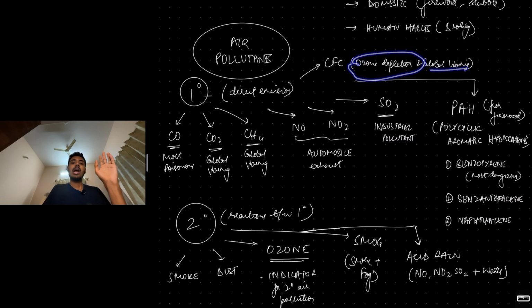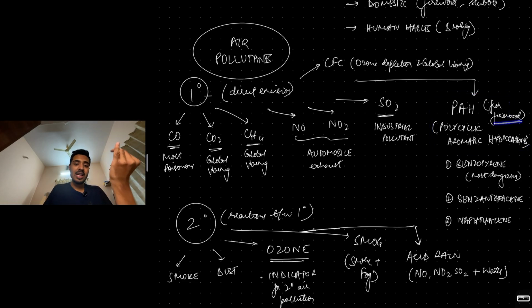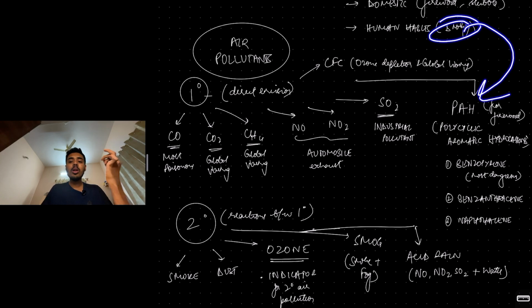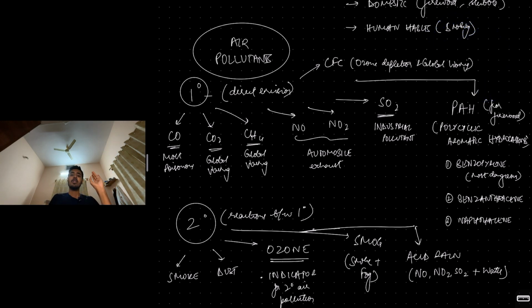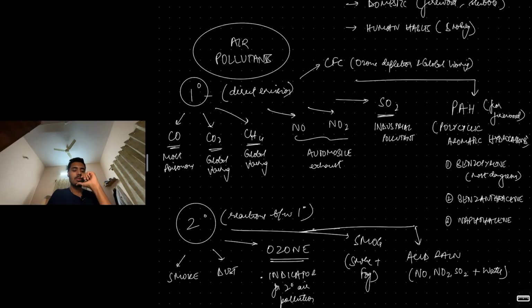And one very important primary air pollutant is polycyclic aromatic hydrocarbon. These are from firewood burning, from tobacco smoking, all that leads to polycyclic aromatic hydrocarbons. You have examples: benzopyrene, benzanthracene, naphthalene. Benzopyrene is the most dangerous out of all the polycyclic aromatic hydrocarbons, but these are very carcinogenic and they cause many respiratory disorders. So these are the primary air pollutants. Each has its own significance: carbon monoxide, carbon dioxide, methane, nitrous oxide, nitric oxide, CFC, sulfur dioxide, polycyclic aromatic hydrocarbons.